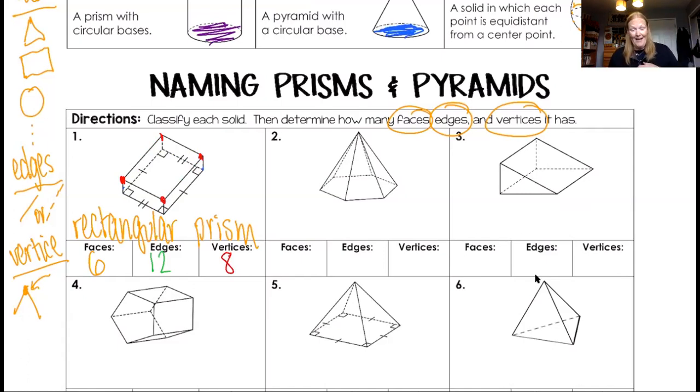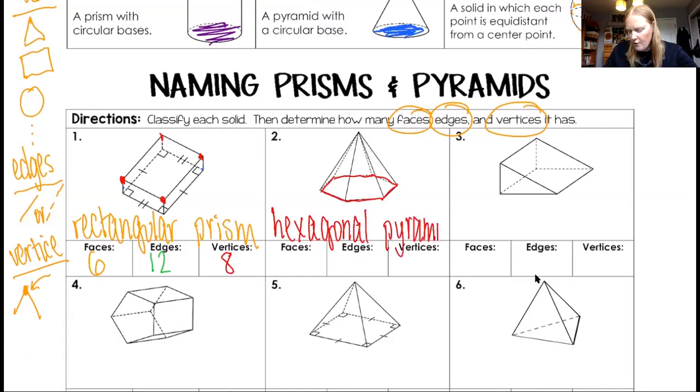Number 2 does not have a matching top and a bottom, so it's a pyramid. So we start there. Then we ask ourselves, what's the shape of the base? So if we look here, the shape of the base has 1, 2, 3, 4, 5, 6 sides. And if you look back up at our list at the top, a 6-sided figure is a hexagon. So this is called a hexagonal pyramid. I feel like the pyramids are a little bit easier to see stuff because they're not on top of each other. So we're only going to do one pyramid example, and we'll do a couple more prisms.